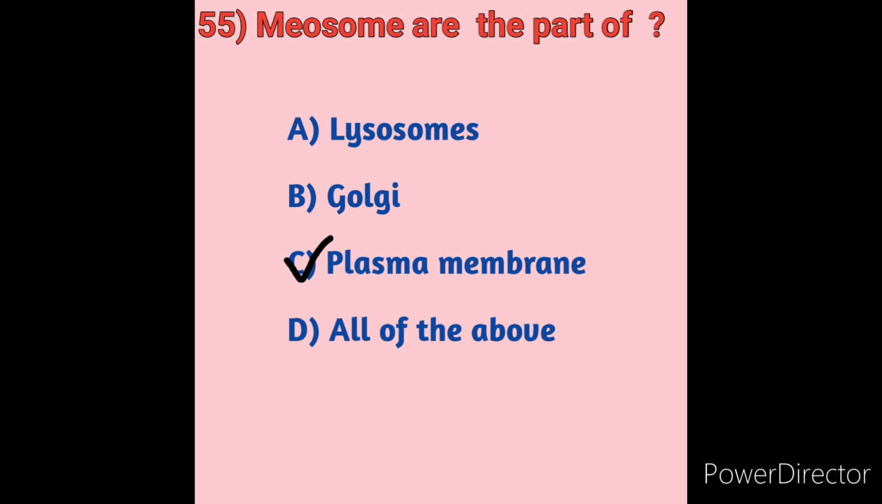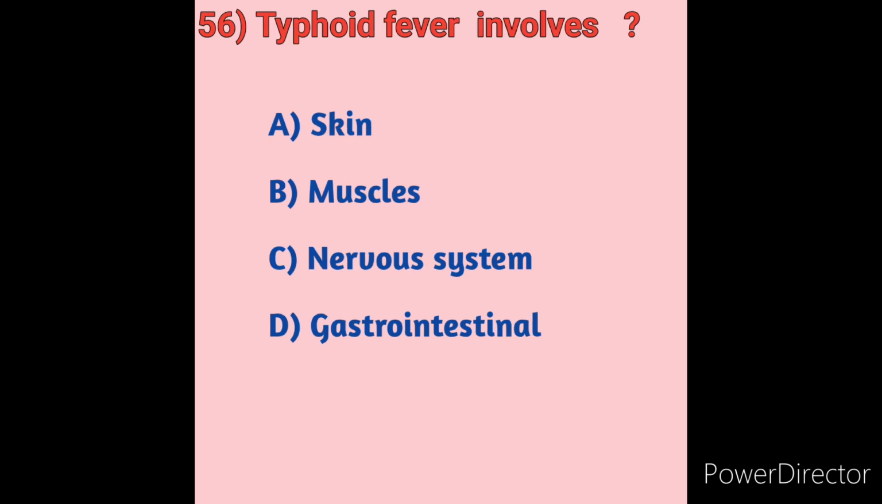Next we will move on to question number 56. Typhoid fever involves which system? We will see the options. Option A skin, option B muscles, option C nervous system, option D gastrointestinal. Typhoid fever is an infection that spreads through contaminated food and water. It is also called enteric fever and is caused by Salmonella bacteria.